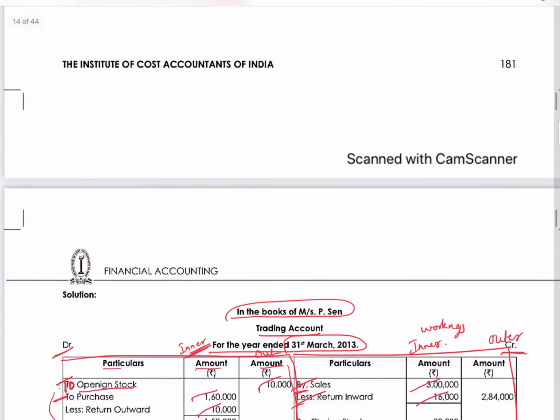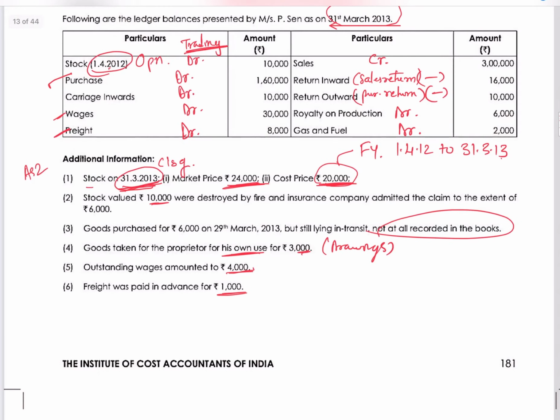So whatever was shown in the table above, we have completed it. We should not miss any item in this whole table. If we miss one, at the end we will be confused whether we have posted it or not, and then we have to start again from the very beginning. So you have to go systematically. Each item should be posted. Whatever is shown in this table is nothing but a trial balance, and whatever is shown in the trial balance goes in only one place. So we have posted them in the trading account.